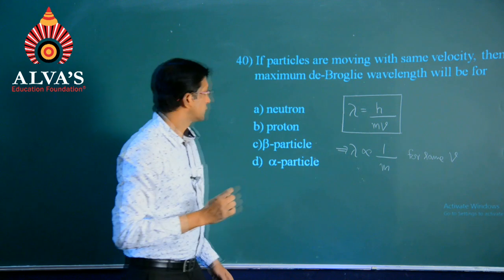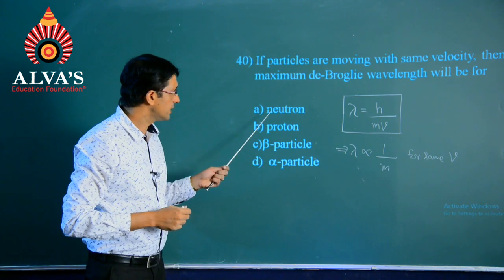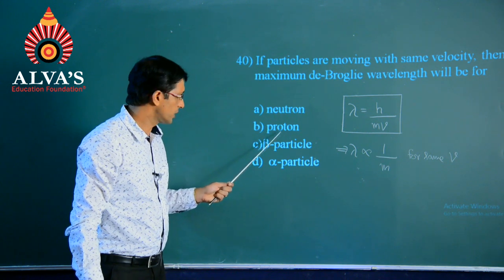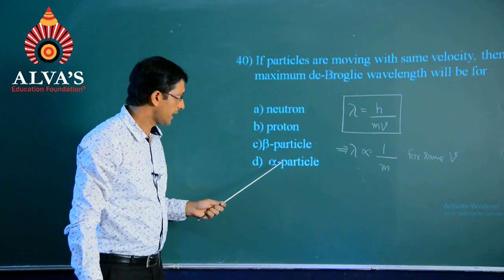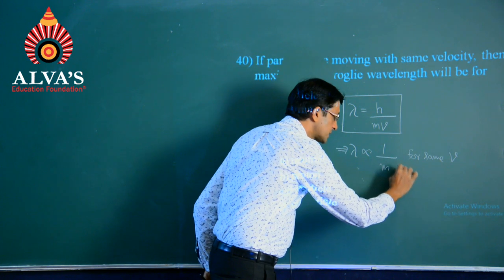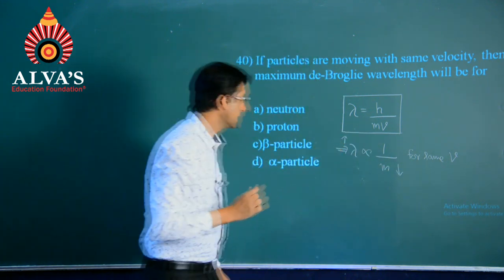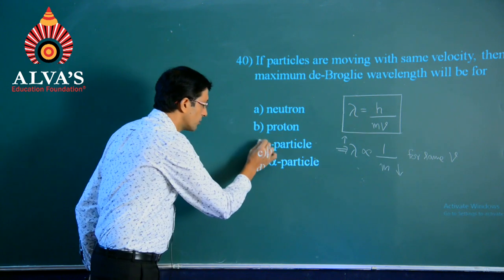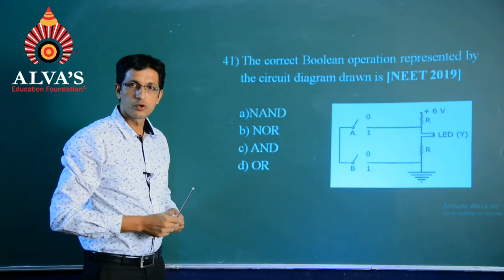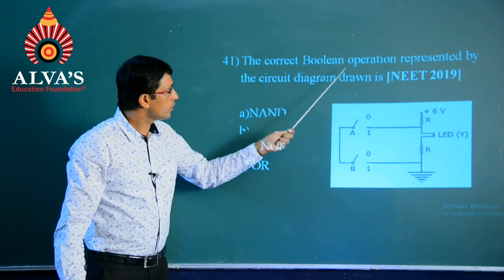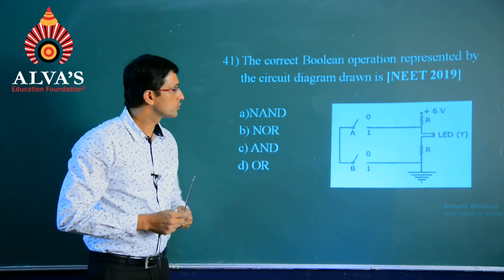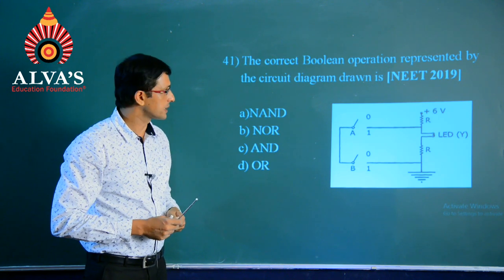Next, as we observe these following different options, first option says neutron, second one with proton, third one for the beta particle, and last one for the alpha particle. The particle having the smallest mass will be having the highest wavelength, and hence option C is the right answer, that is beta particle. So, question number 41 goes like this: the correct Boolean operation represented by the circuit diagram drawn is, and this happens to be a question of NEET 2019.